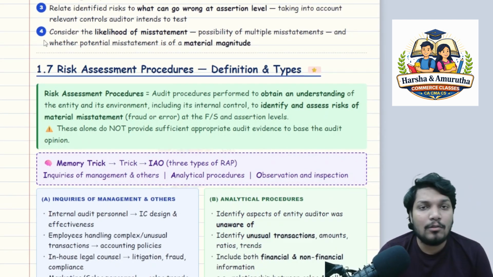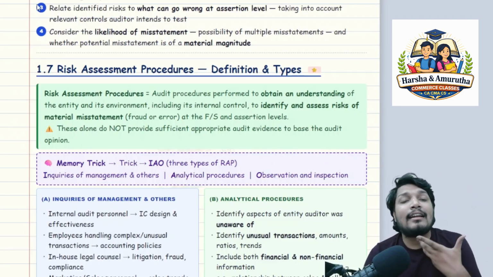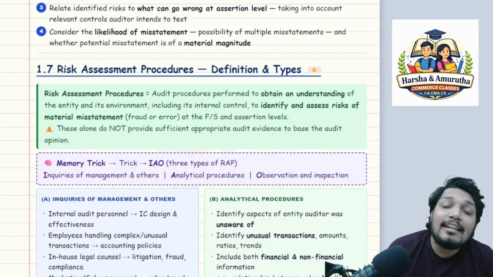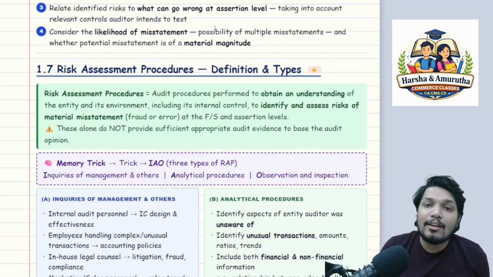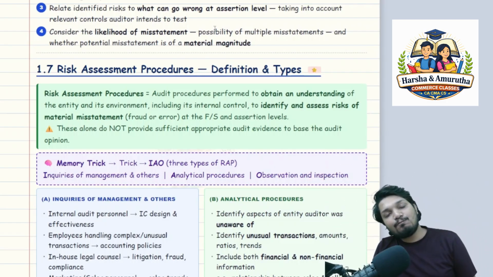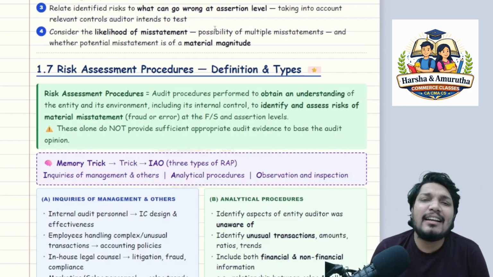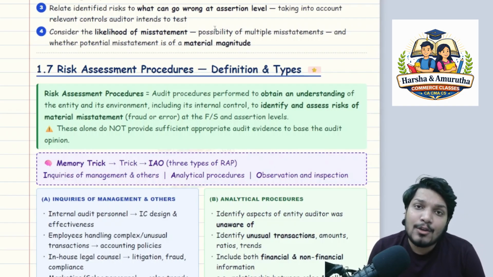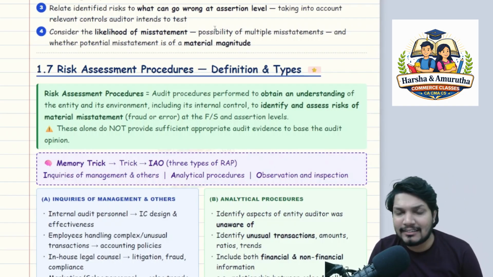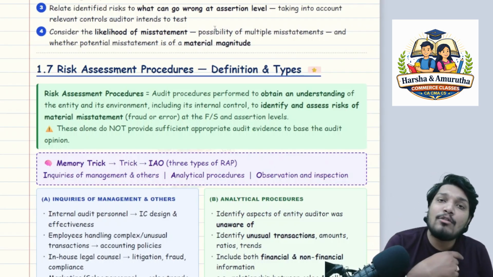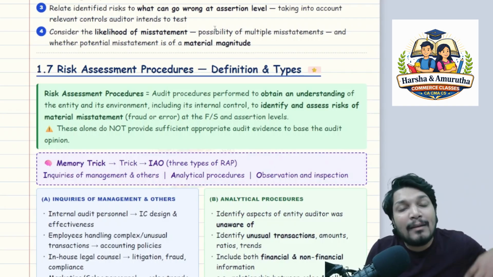Next, consider the likelihood. These are the risks. Now you have identified the risk. Now evaluate and get to a conclusion as to what is the probability. Consider the likelihood of misstatement, the probability or possibility of multiple misstatements, and whether the potential misstatement is of material magnitude. As I told, misstatement is nothing but a difference between what should be reported and what is recorded. So as an auditor, after assessing and identifying all the risks, your job is also to evaluate whether the probability of this misstatement happening is there and whether that misstatement is material in nature or not.